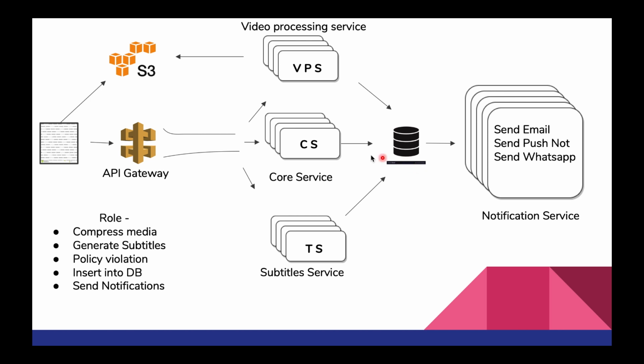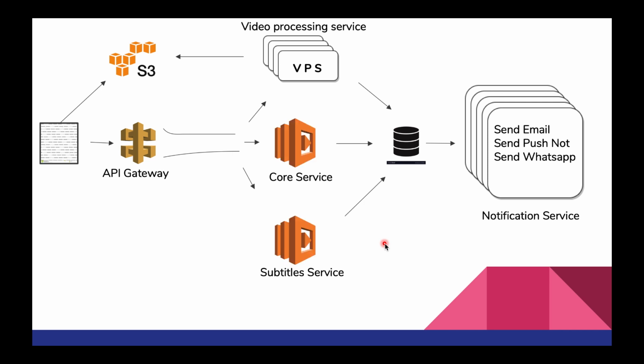Now what we can do is try to make our service more efficient. As you can see, the core service's entire job is to take the video title, description, and the S3 link and update it into the database. So we don't need an entire service running 24/7. As we have seen in earlier videos, we need to save some bucks, right? Same goes for subtitle service. It's not doing much. It is a short service just generating the subtitles, and that's why we'll convert these services into Lambdas or maybe Function as a Service from Google Cloud.